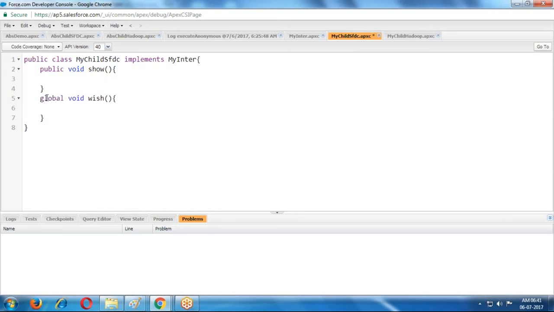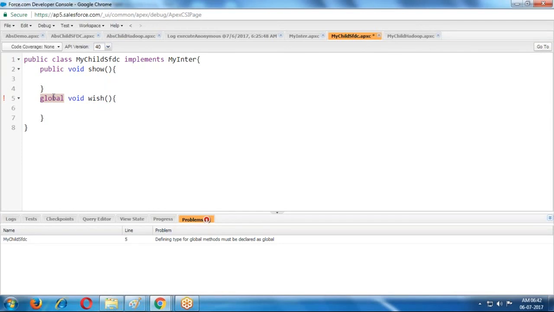We can use it, but the class is public and the method is global. That means only if you have accessibility outside the class can you use the method outside. The method is accessed outside, but the class is inside, so it cannot accept. If the class is also global, then you can declare the methods as global, and it is accepting.